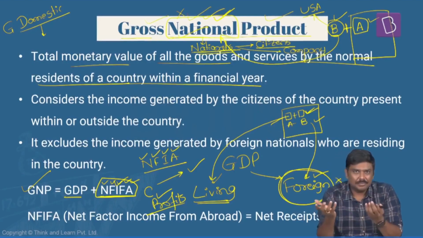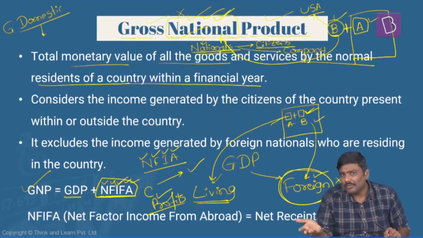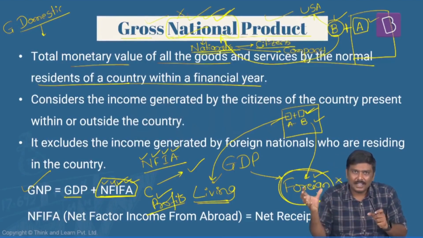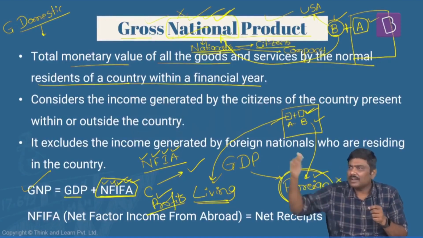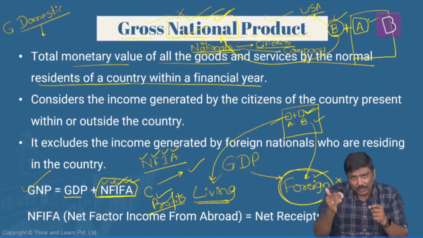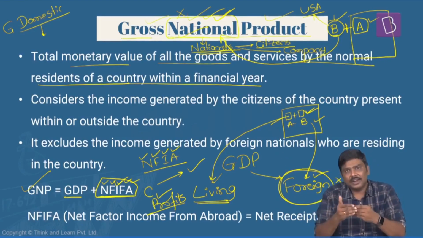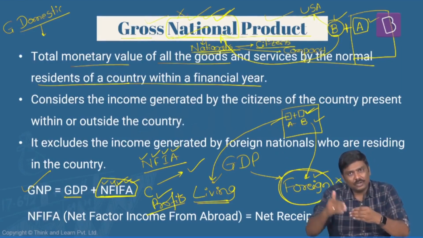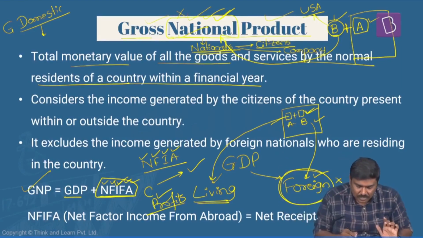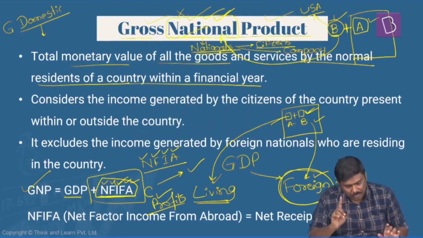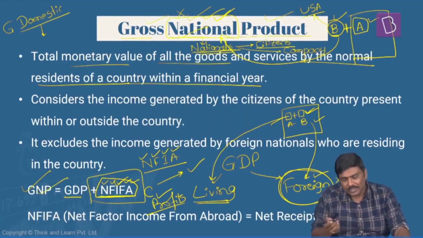Companies will generate profit income, right? So get the sum total of factor incomes coming from the rest of the world to India minus factor incomes which are flowing from India to the rest of the world. That will give you net factor income from abroad. So this is how we calculate the gross national product.